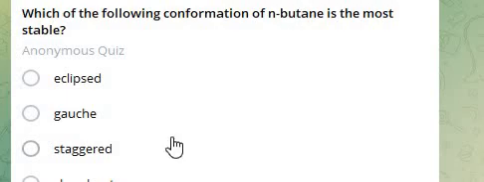Next question. Which of the following conformations of N-butane is the most stable? Options: eclipsed, gauche, staggered, skew boat.